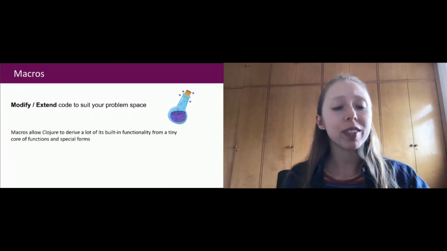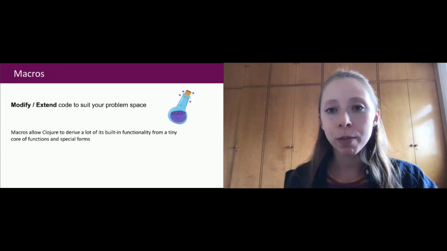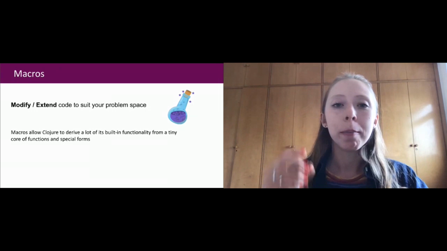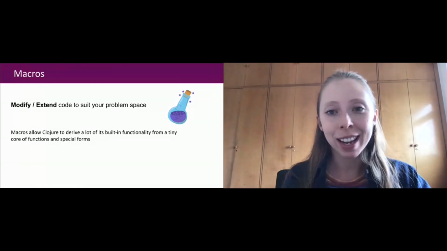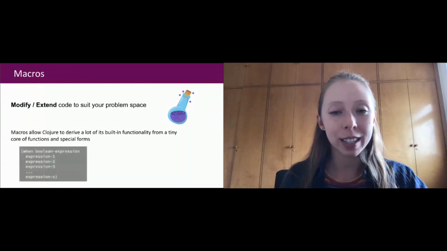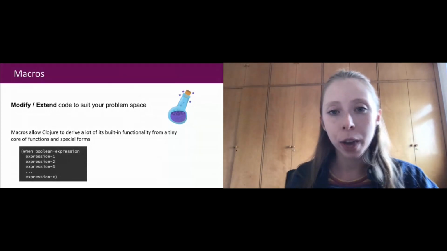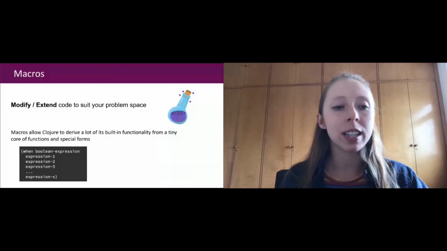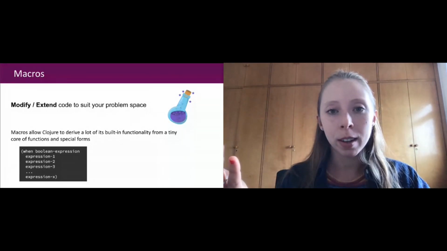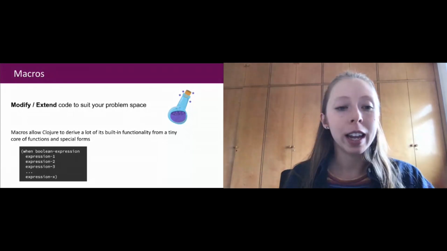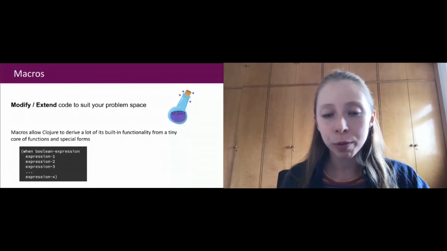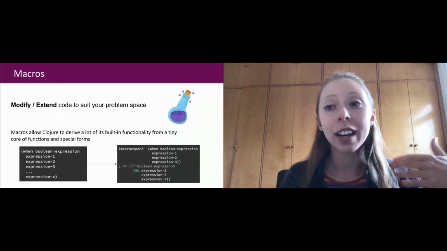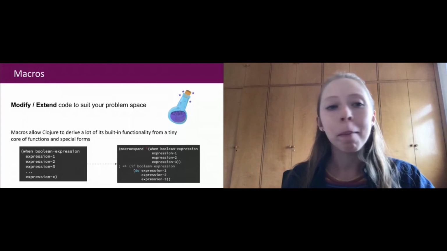And Clojure has many built-in functionalities that are actually macros, and they are based on built-in functionalities in the language. So here I have an example. I have the when condition that we have in Clojure. This condition is highly used. So the representation of this is like, when something happens, I'm going to do this. And this is a macro that already comes with Clojure. And if we see the implementation of it, it's actually an if with a do. And we have many other macros.